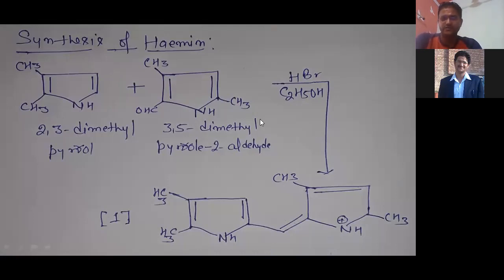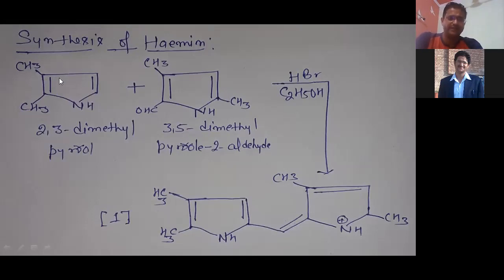Which compound do we use here? The very simple compound 2,3-dimethyl pyrrole. 2,3-dimethyl pyrrole reacts with 3,5-dimethyl pyrrole 2-aldehyde, because pyrrole is the basic unit of hemin and also chlorophyll. So we need to start from pyrrole.